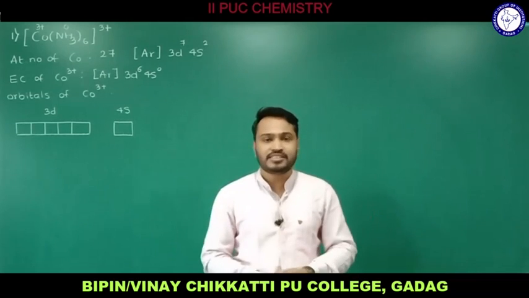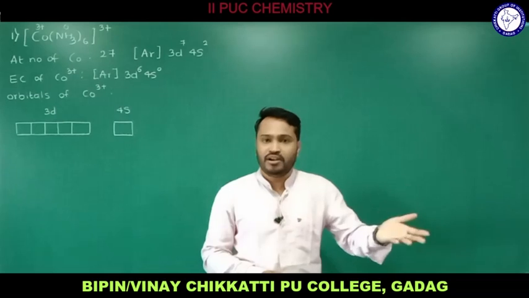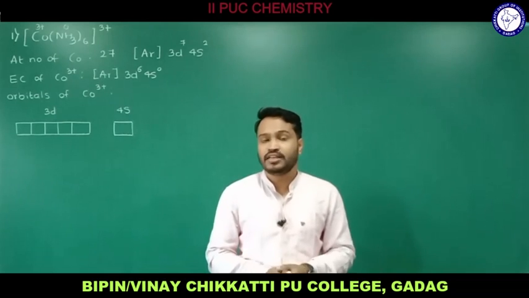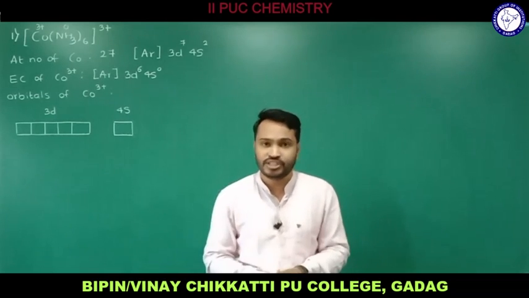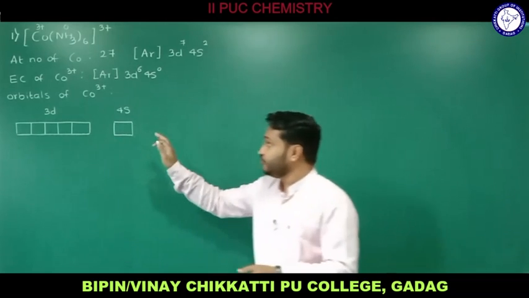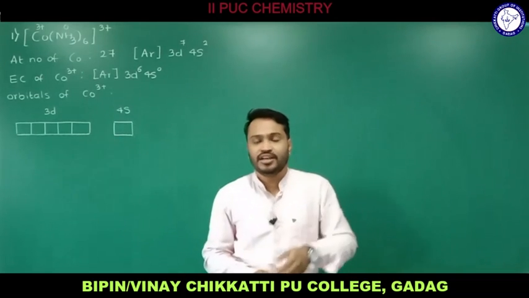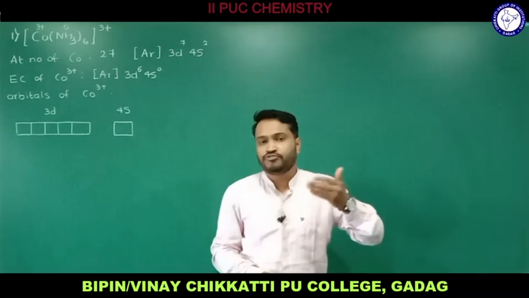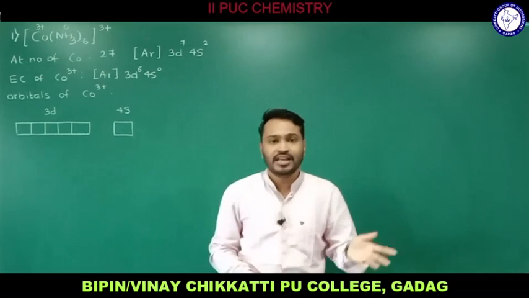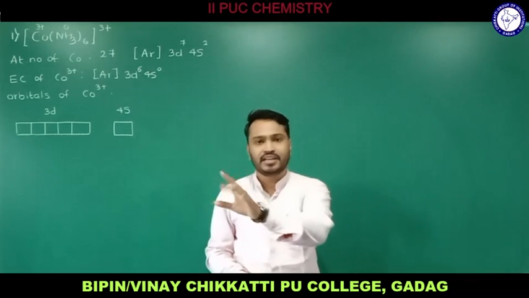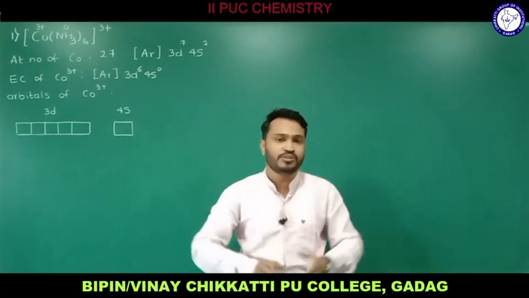The Aufbau principle says that electrons are filled into atomic orbitals in the increasing order of energy. If you consider 3d, 4s and later 4p, we are supposed to fill electrons into the lower energy level first, then the higher energy level. That is the statement of the Aufbau principle.